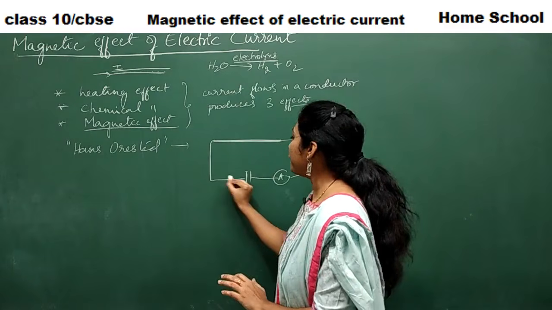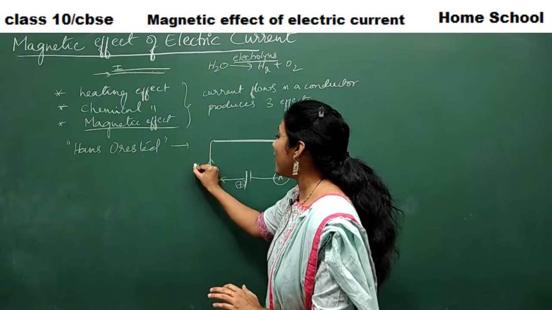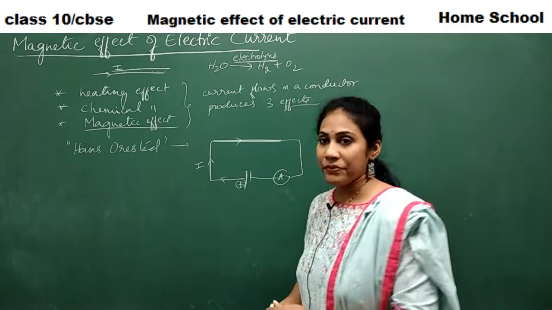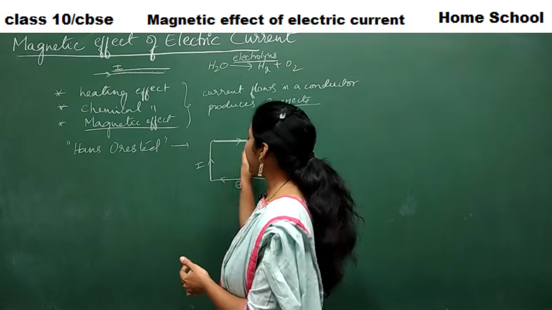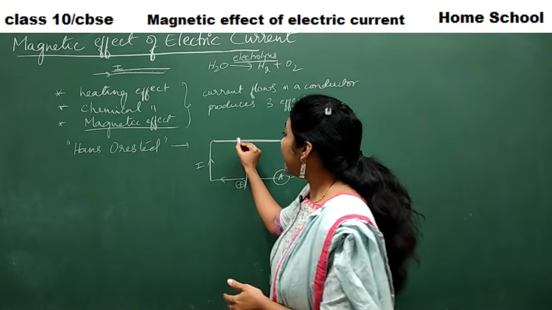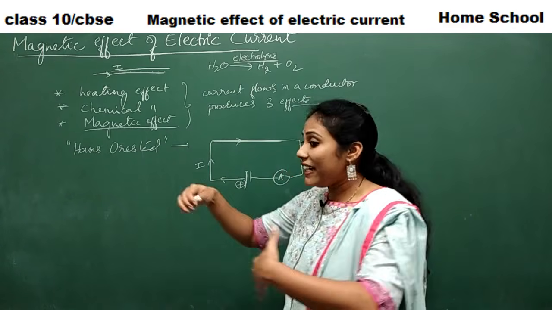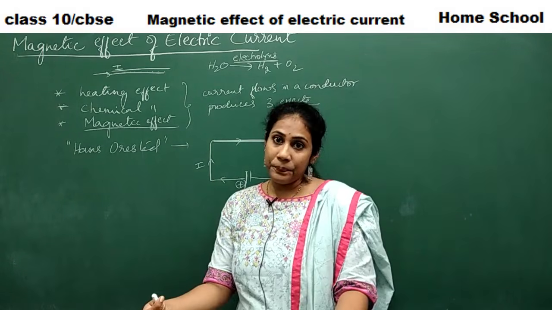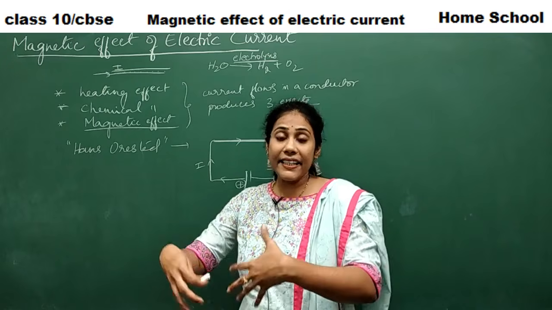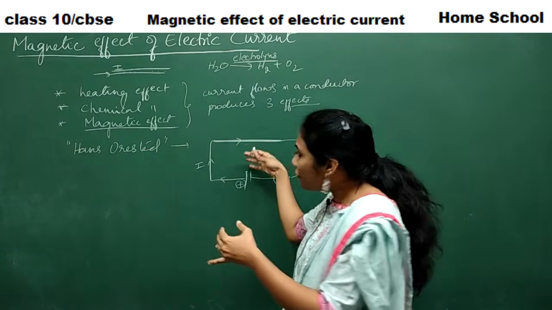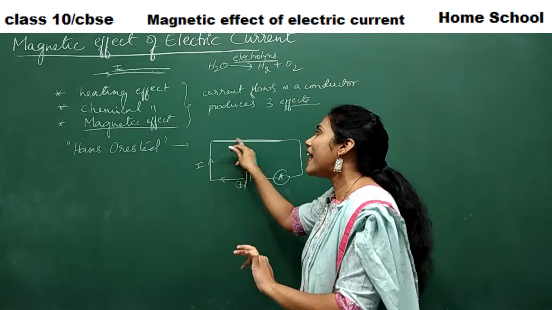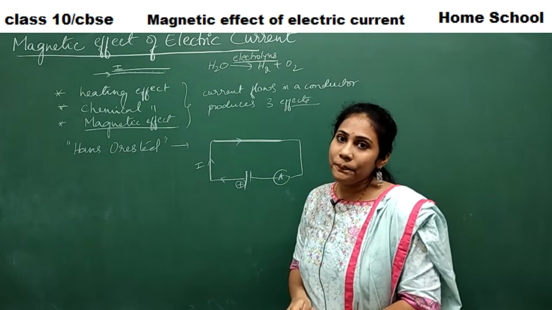We all know current flows from the positive end, the conventional current direction. So what he observed was that when current was flowing in a conductor, a magnetic field was getting generated. How did he get to know that a magnetic field got generated when current was flowing in a conductor?